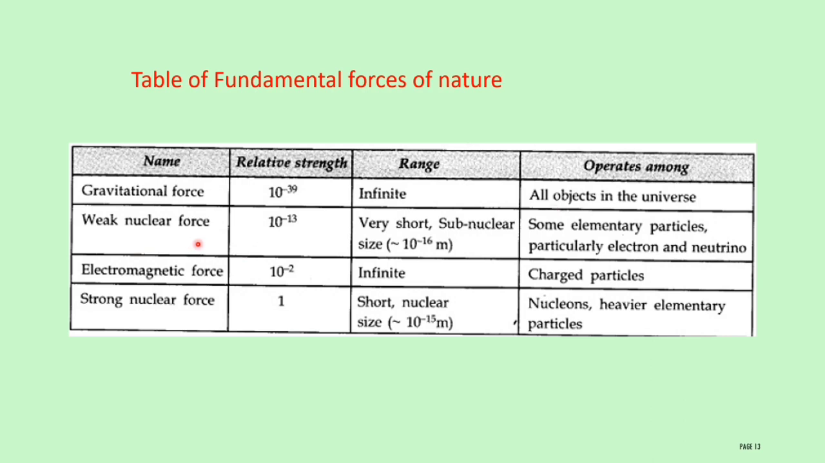Second one, weak nuclear force. Relative strength 10^-13. Range: very short, subnuclear size, 10^-16 meter. It releases some beta decay particles; it emits electrons and neutrinos, and it operates among some elementary particles, particularly electron and neutrino. Already I told you this weak nuclear force is produced when beta decay happens. This beta decay involves the emission of an electron and also a neutrino.